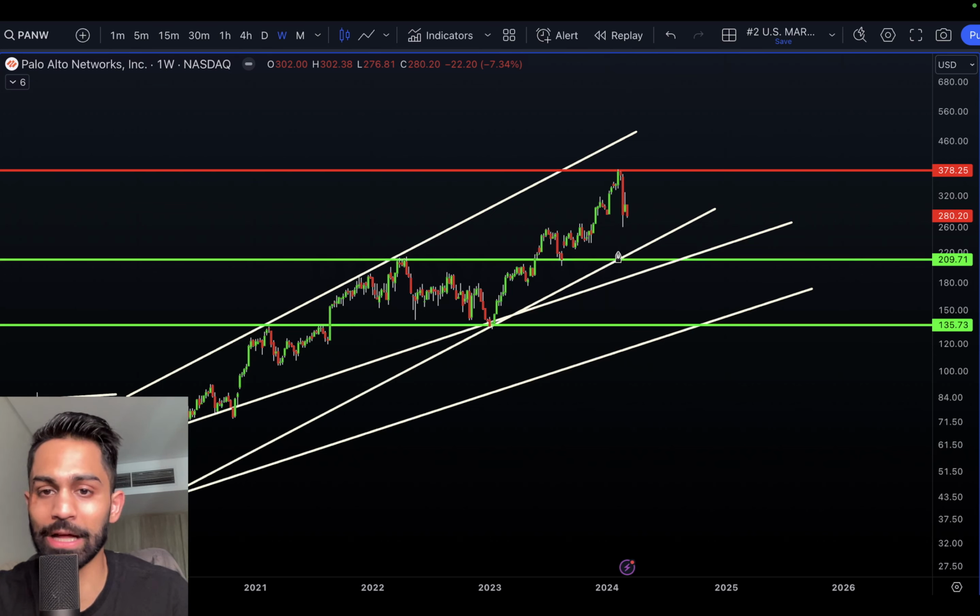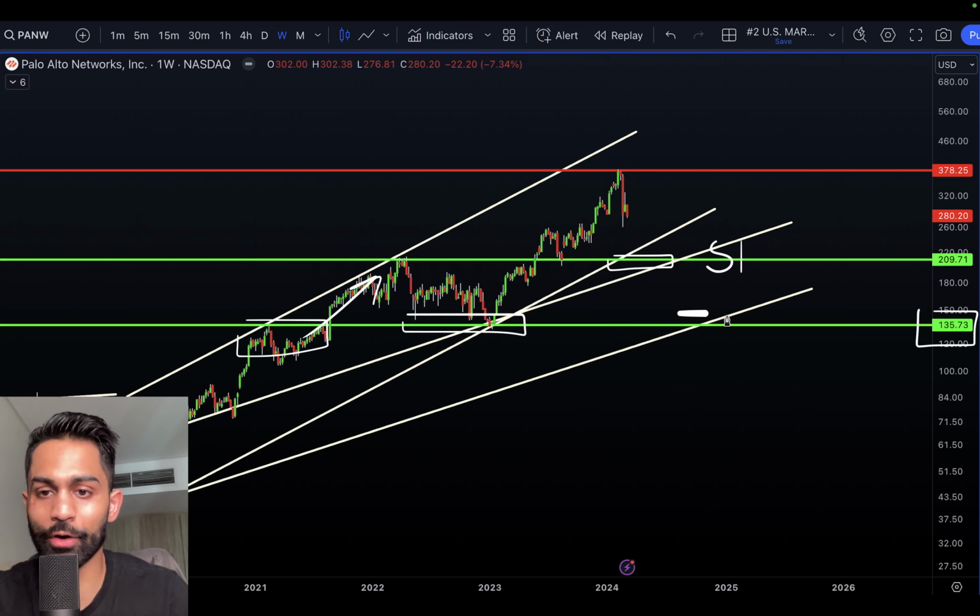And the next support level I've got for Palo Alto is going to be $209 per share. So $209.71, kind of in line with this previous resistance, also aligned with the support here that we validated for Palo Alto Networks, and also aligned with some of these higher lows. And again, like I said, horizontal support. So that is support level number 1, and a much stronger area of demand is going to be sitting at 135. Again, previous resistance, we struggled to break out of that level, but eventually once we did break out over here, that previous resistance started acting as a very strong area of support.